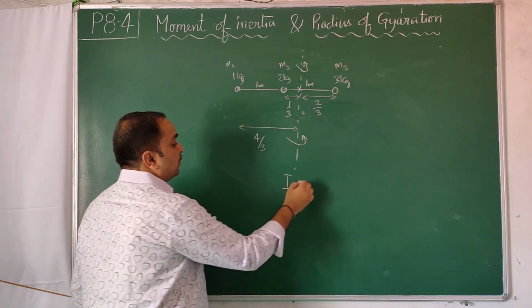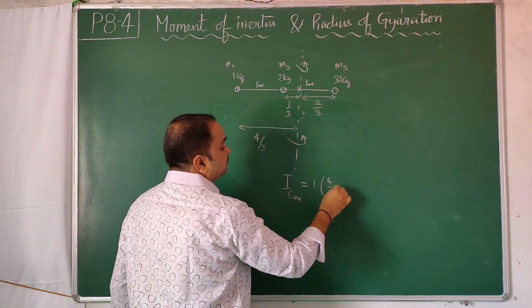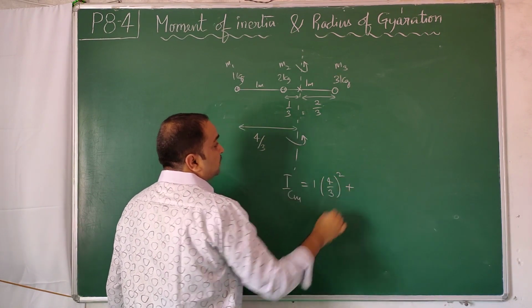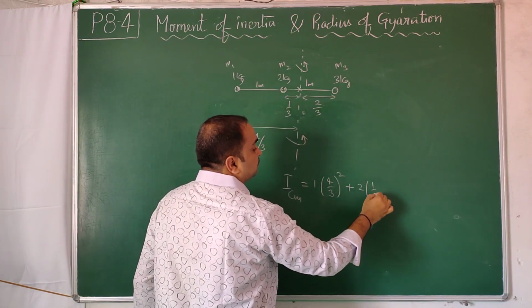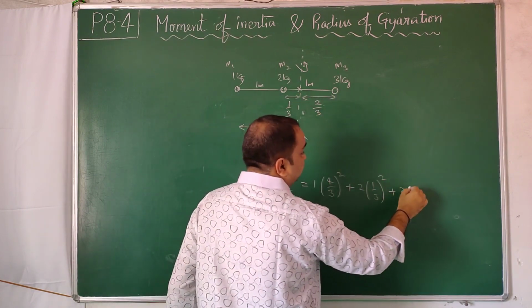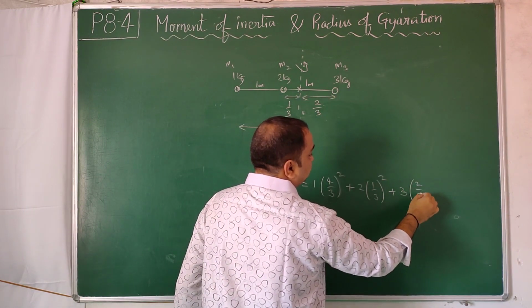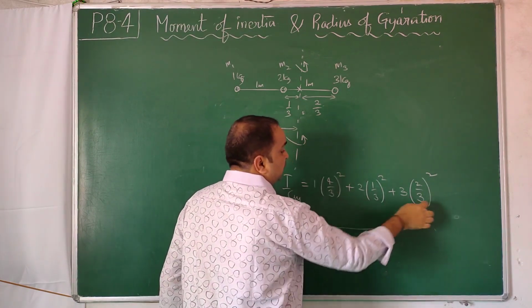Find the moment of inertia about the center of mass. First mass 1 kg into 4 by 3 square, plus 2 kg, that is at 1 by 3 distance, plus 3 kg is at a 2 by 3 distance. LCM will be 9, 3 square, 3 square, 3 square, 9.